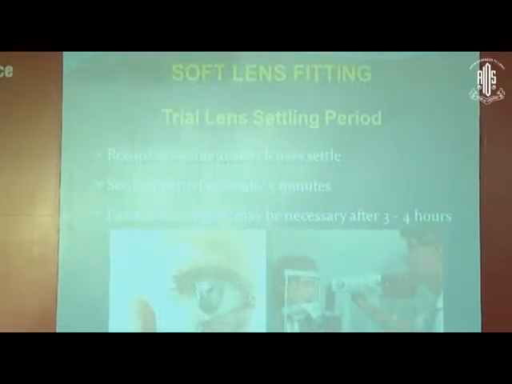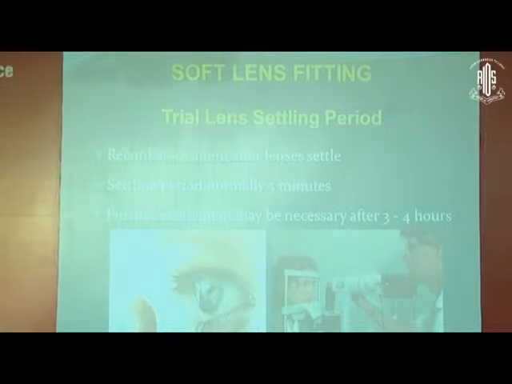Now, once you have done a refraction, you have selected a lens of a total diameter of, say, 12 to 14 millimeters, you have selected a base curve of, say, 40 diopters or whatever in millimeters, you have the nomogram to convert it. Then you place the contact lens and then you allow the patient to sit for some time. You ask the patient to wait for 5 to 10 minutes for the lens to settle, and also the patient should not have watering, because immediately when you put a contact lens, he will have watering.